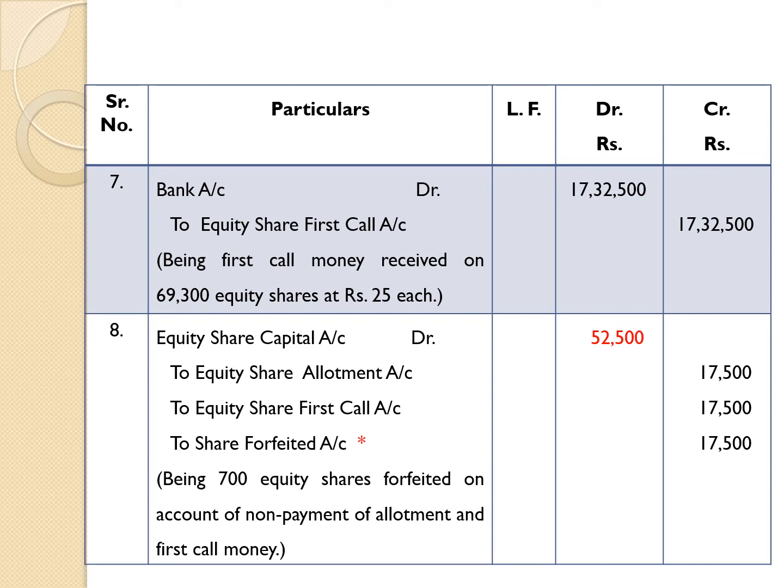Here, the face value of each share is rupees 100, but the called up amount per share is rupees 75.